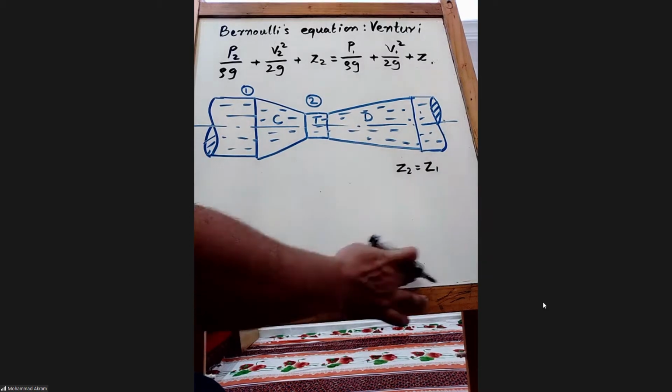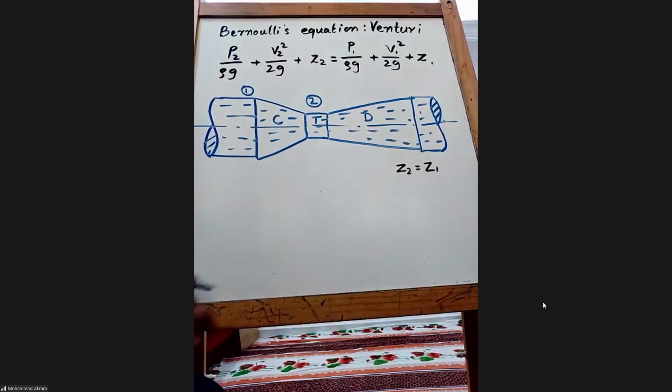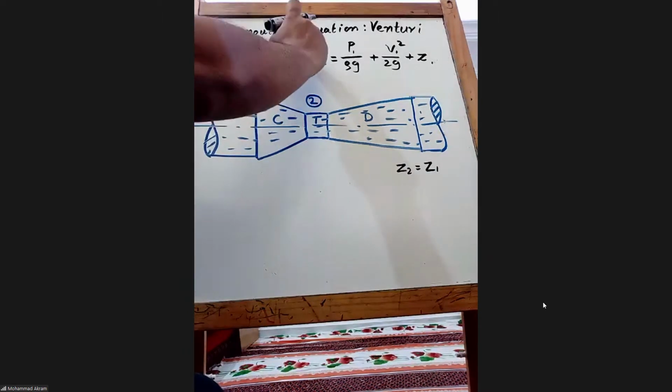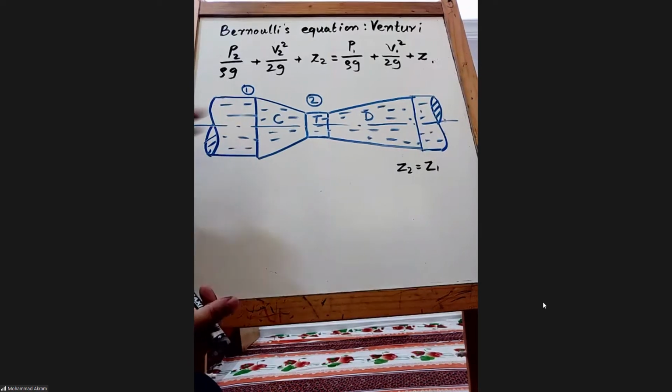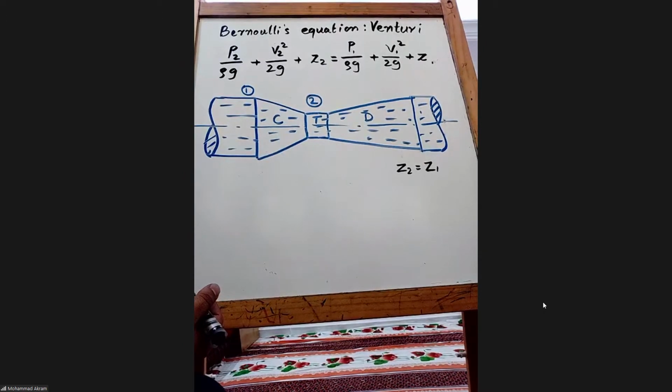You take any reference, say below the device. Even if you take it above, Z will become negative, but they will be equal. It should be horizontal, not at any angle. So Z2 is equal to Z1.